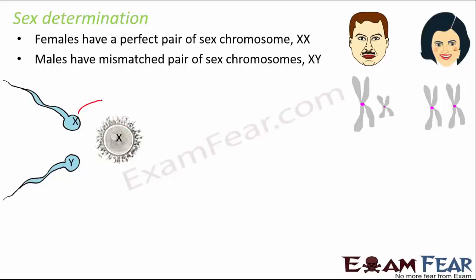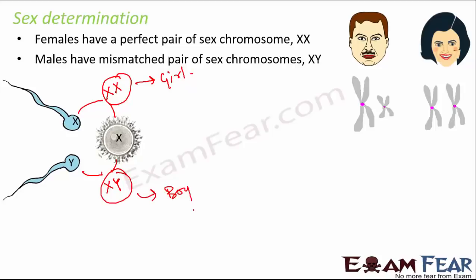If the sperm gives X, then the resultant will be XX. And if the sperm gives a Y, then the resultant would be XY. So if the sperm contributes X, in that case, the baby would be a baby girl. And if the sperm contributes a Y, in that case, the baby would be a baby boy. So basically, the sex of a child is always determined by the father and not by the mother. Okay, so that was all about heredity.